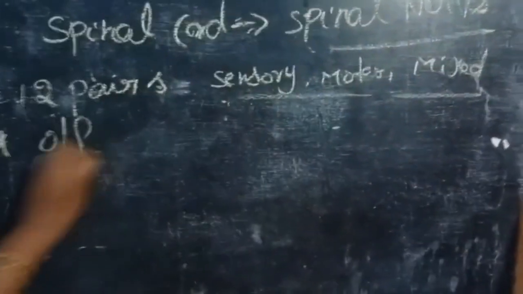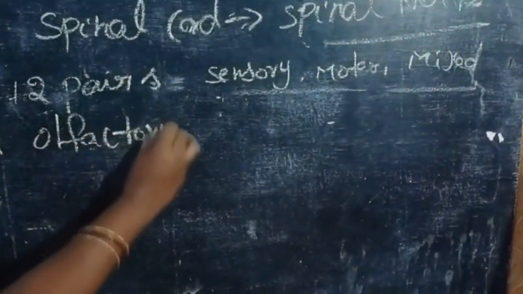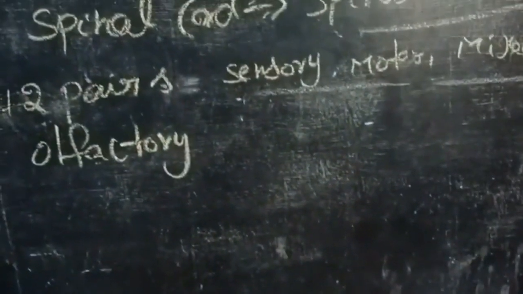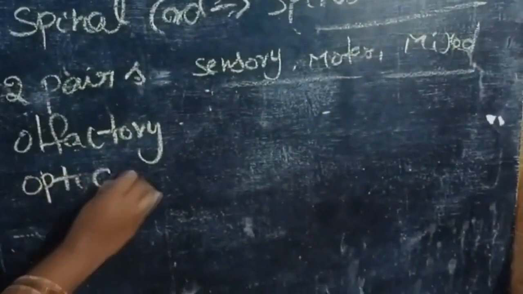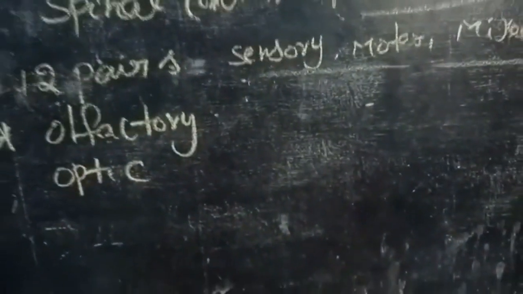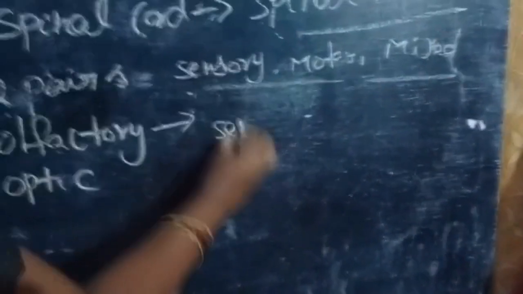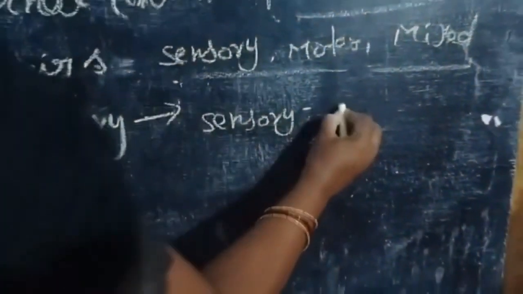First, olfactory nerves, optic nerves. The olfactory nerve is a sensory nerve. It arises from the olfactory epithelium.